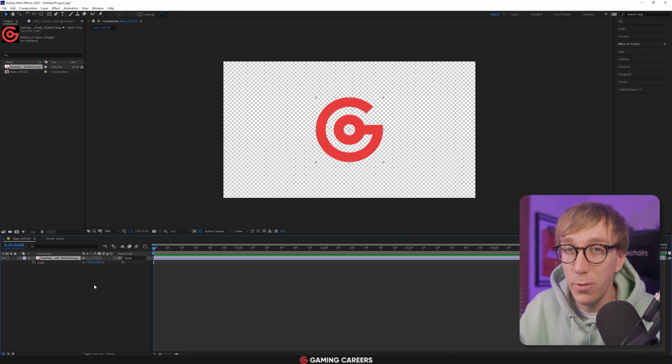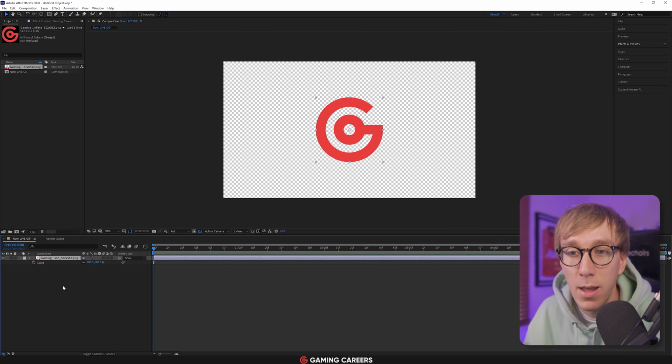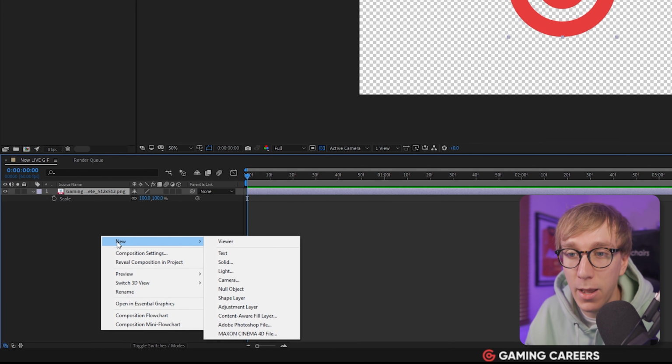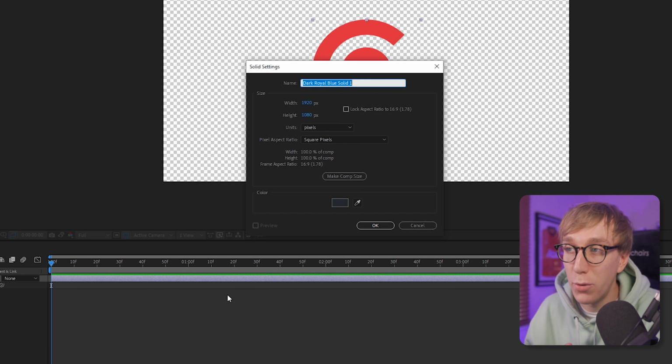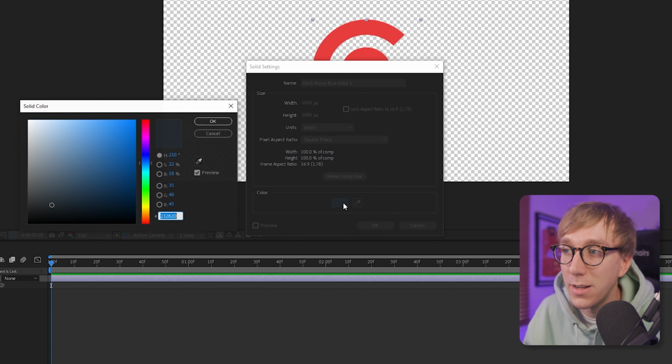Okay, the next thing we're going to do is add our background layer. So to do that, right click down in the timeline here, go to New Solid, and it's going to bring up the options for a new solid. Here you can select the color. I'm going for this sort of grey-y blue color. I will leave all the hex codes that I use down in the description below, but anything you want to use really, you can select it here, press OK, and it will add in the background layer.